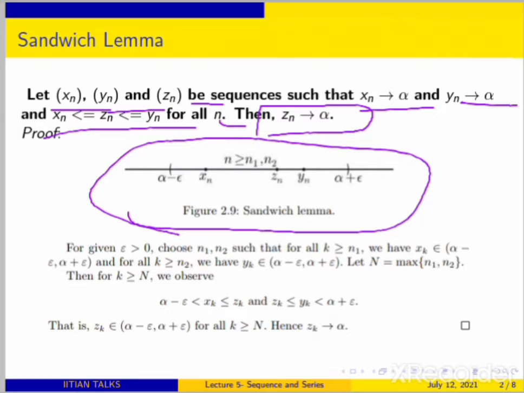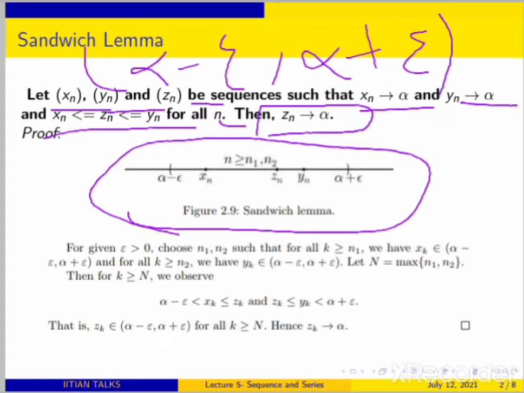We have discussed that this means xn belongs to the interval (alpha - epsilon, alpha + epsilon). So after certain terms, xn lies in this interval, meaning for all n greater than or equal to some n naught, say 5 or 6, any n naught it can be.